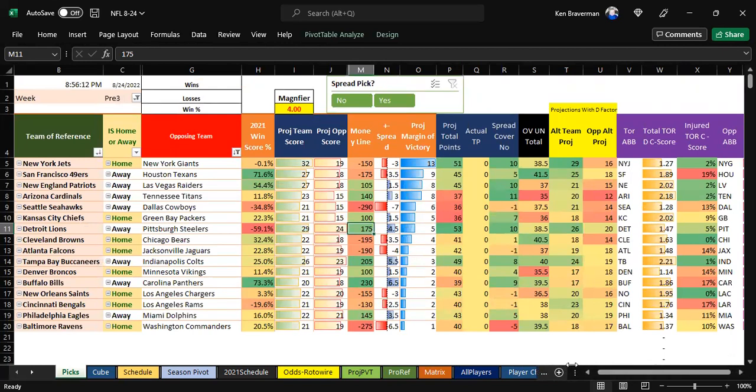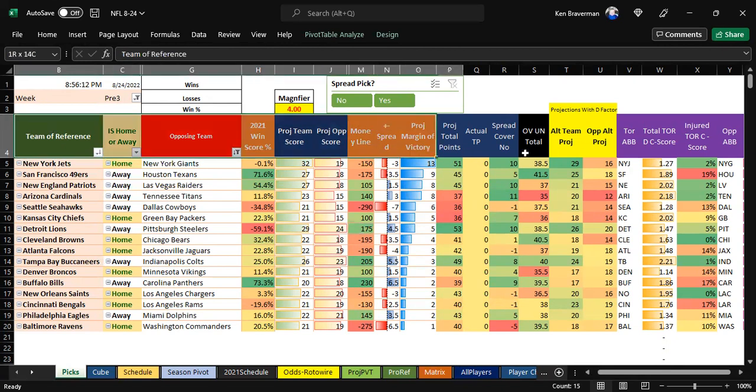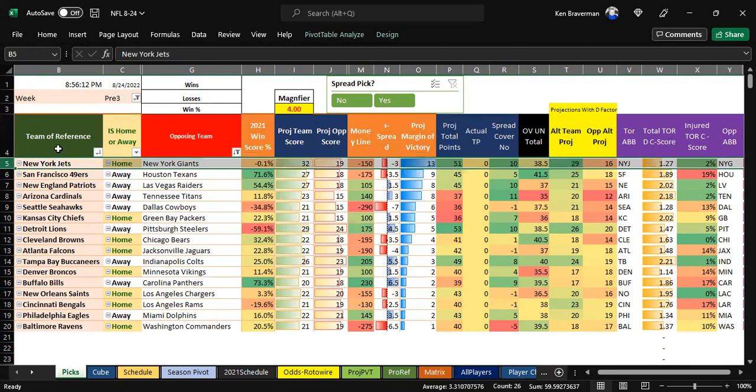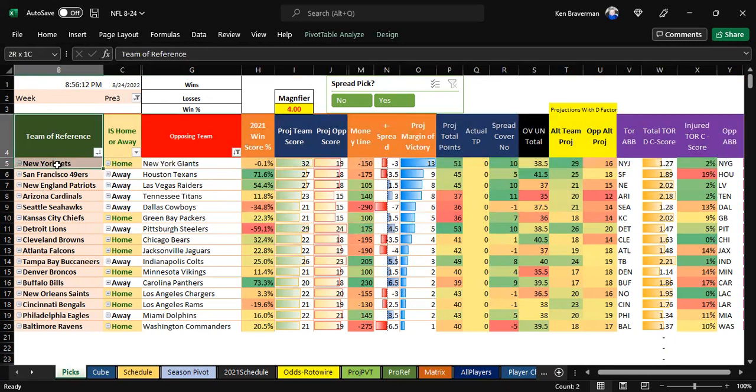And I wanted to go through each line to explain what each of these columns means, because it's going to be helpful as we talk about what this is saying. So you've got a team of reference. In this case, it's the Jets against an opposing team, the Giants. The Jets are home.